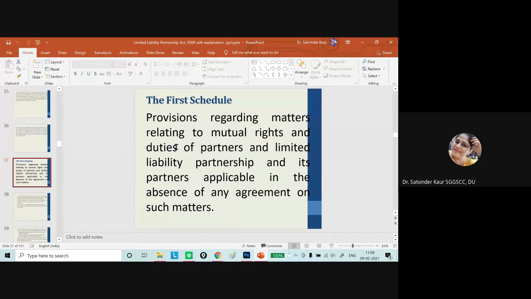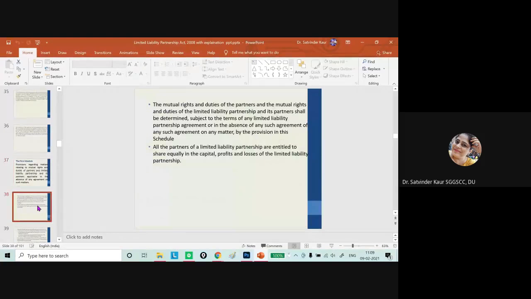So all the provisions related to mutual rights and duties of the partners and the limited liability partnership and its partners are applicable in the absence of any agreement on such matters. So which are the items being given? It talks about the mutual rights and liabilities, and the relationship with the organization.